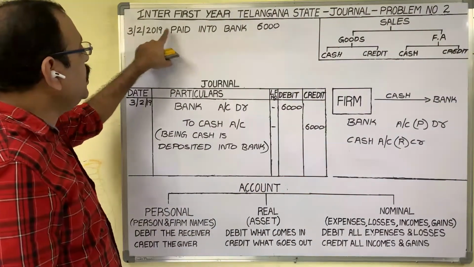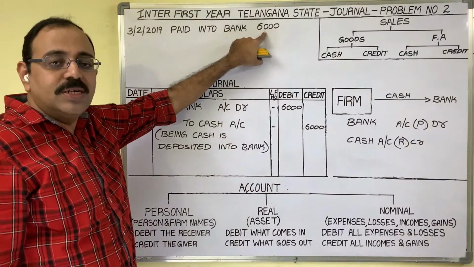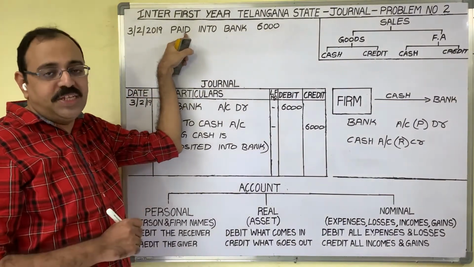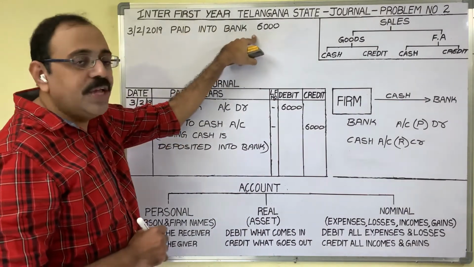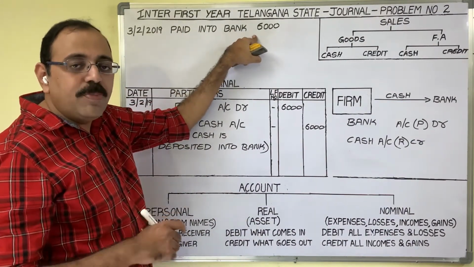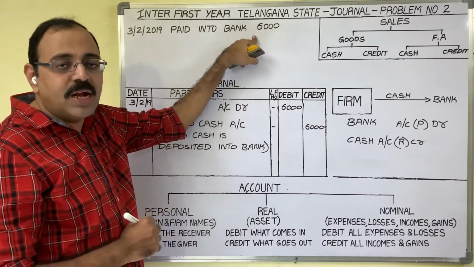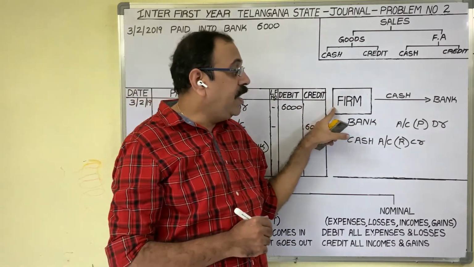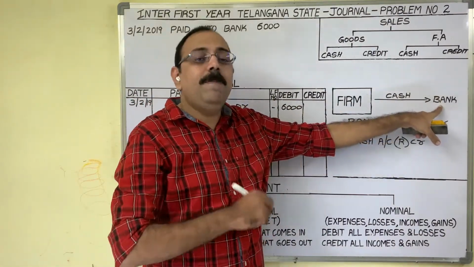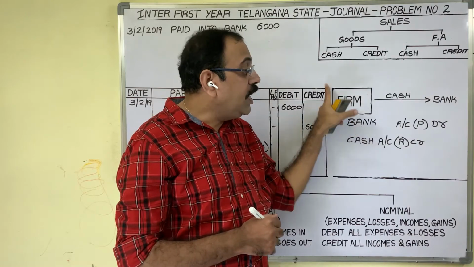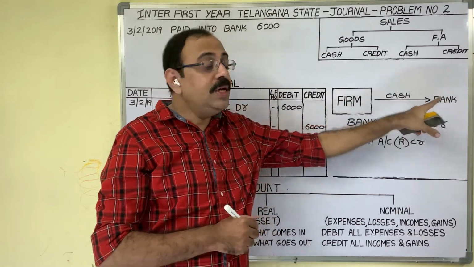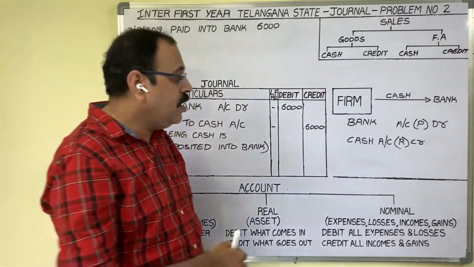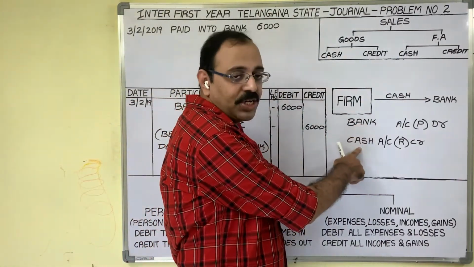The third day transaction is paid into bank 6,000. By seeing the word paid, don't think that this is an expenditure. An expenditure name is not there now. He is not saying paid salaries or paid interest. How should you understand this? The firm is maintaining a current account in one bank. The firm deposited money in that account. Here, paid means deposited. The 2 accounts are bank account and cash account.